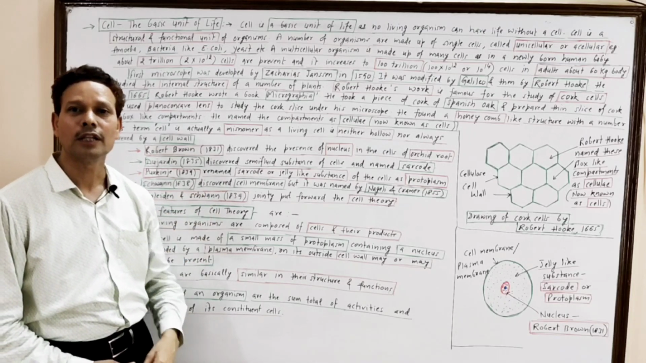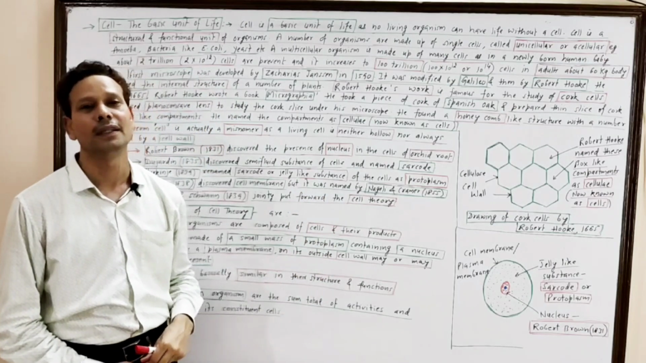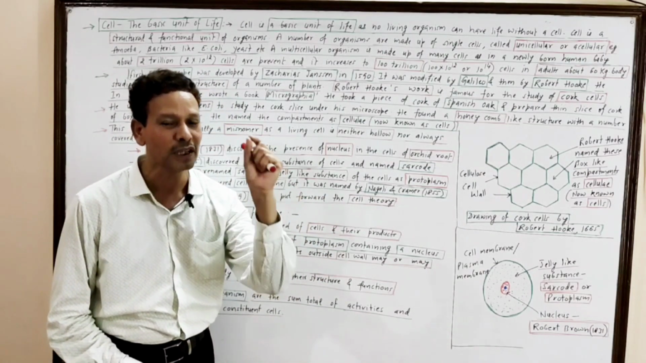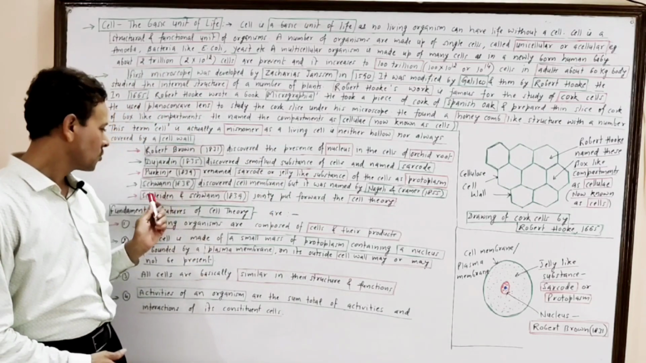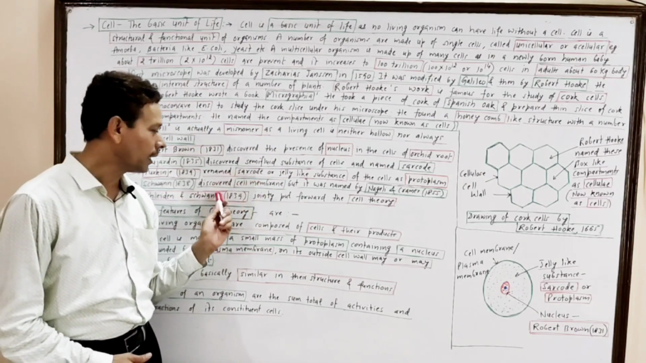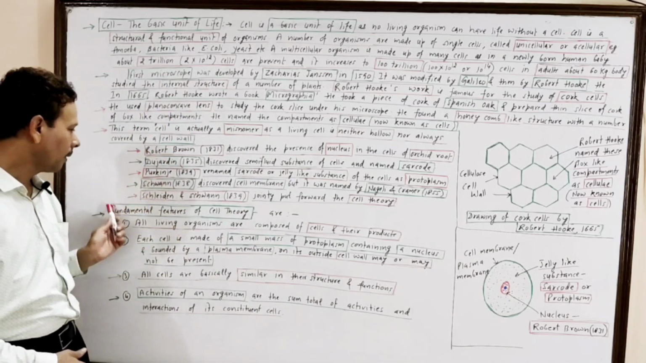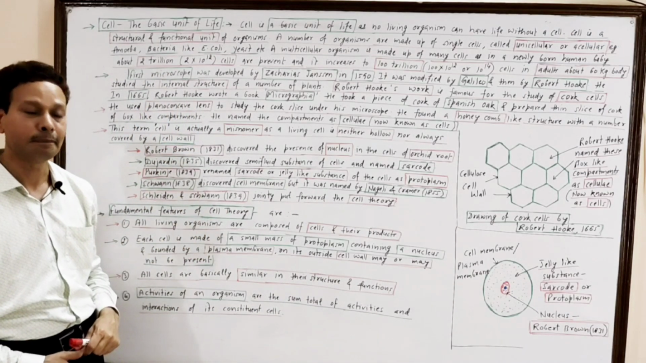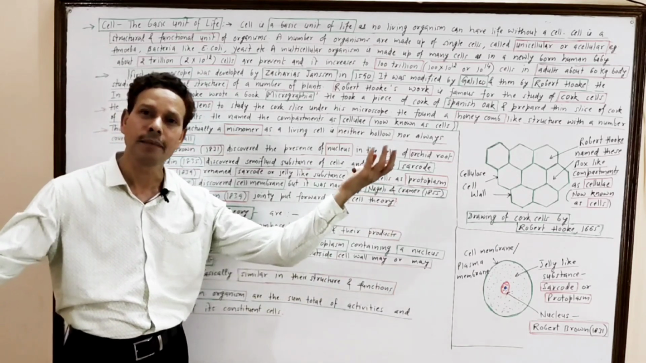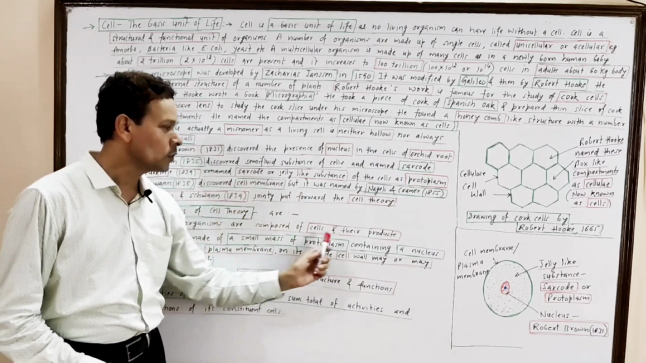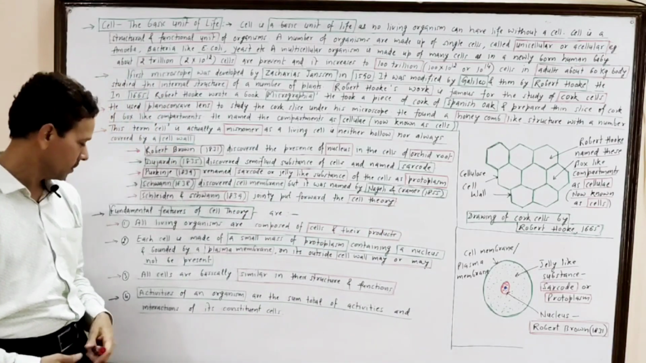In 1839, Schleiden and Schwann, they jointly put forward a theory, that is cell theory. Dear students, very important question, cell theory, that was given by Schleiden and Schwann in 1839. Some fundamental features of this cell theory. All living organisms, plants, animals, are composed of cells and cell products.